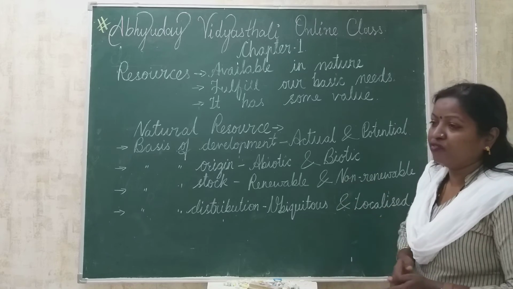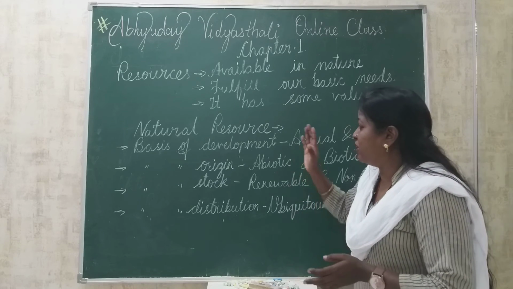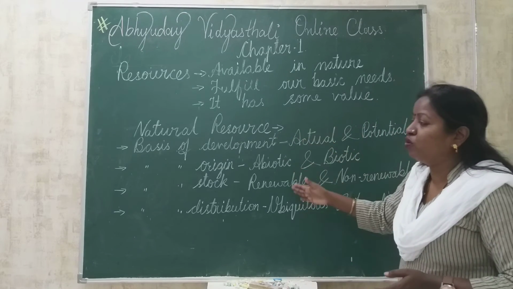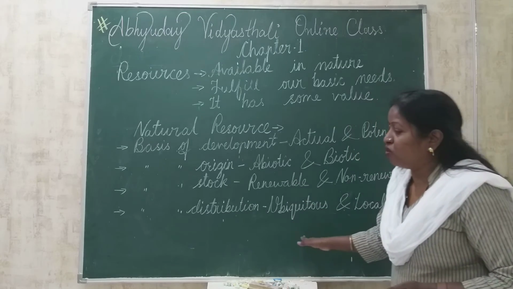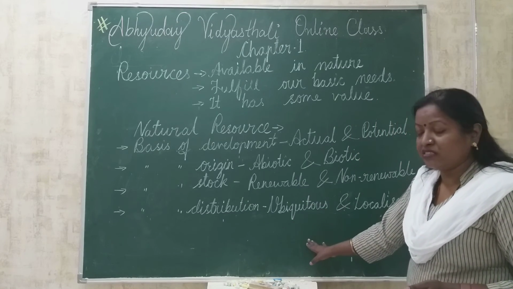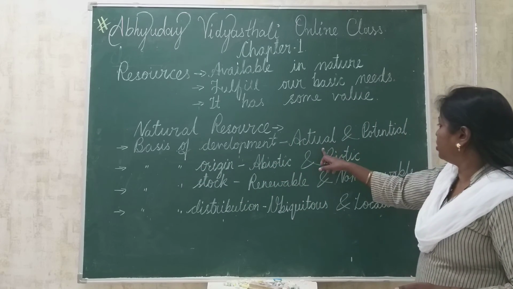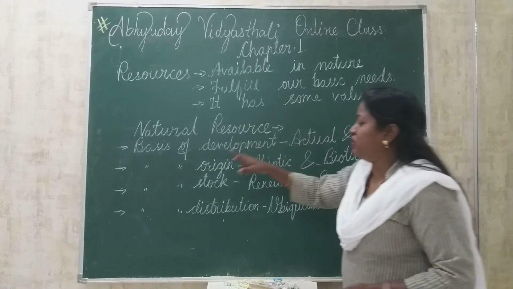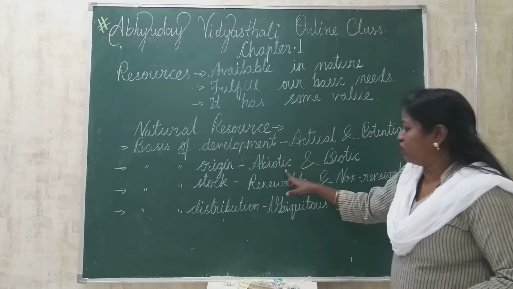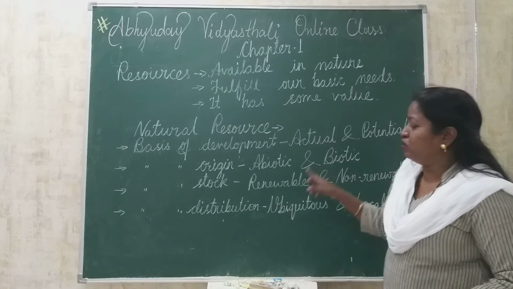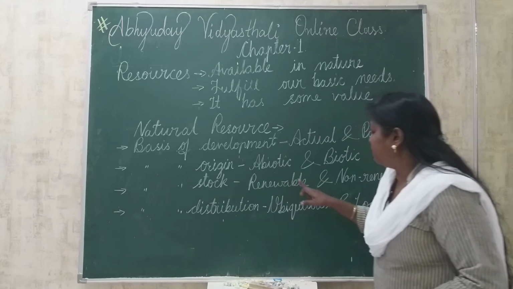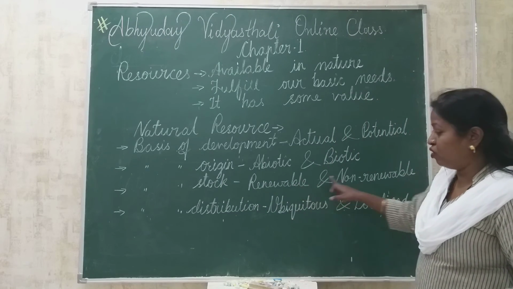So in this way we have discussed natural resources in four basic categories. And what are those four basic categories? First, on the basis of development, it includes actual and potential resource. On the basis of origin, it includes abiotic and biotic. On the basis of stock, we are dividing resources into renewable and non-renewable.